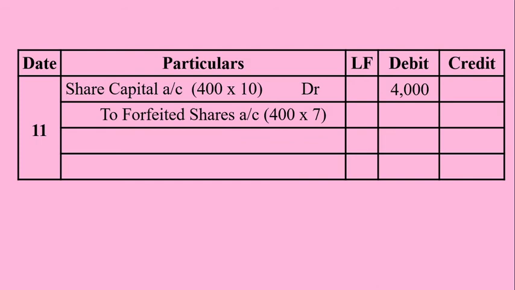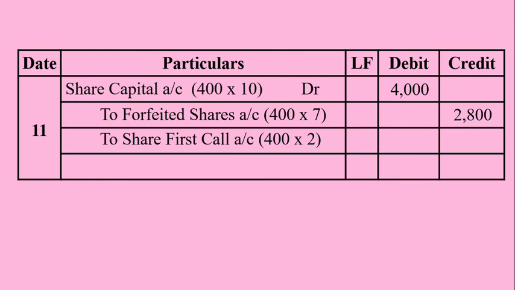The total of these two will come around 7 rupees per share. 3 rupees of application stage and 4 rupees of allotment. The total 7 rupees is already paid by them. 400 into 7 amounts to rupees 2,800 credited with forfeited shares account.